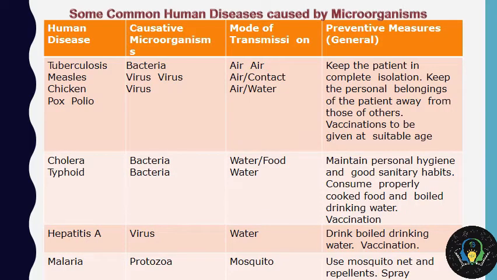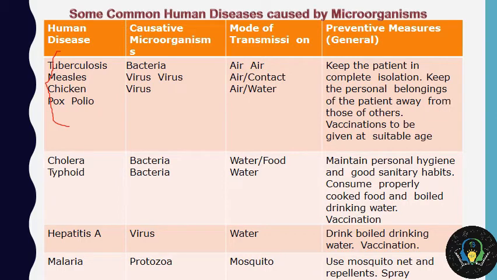Here are some other common human diseases caused by microorganisms. Again students, this is completely from the textbook. This table is from the textbook, so you can refer to it anytime. Tuberculosis is caused by bacteria, and the mode of transmission of all these diseases in the first box is air.